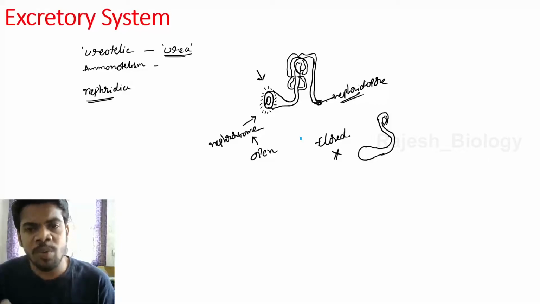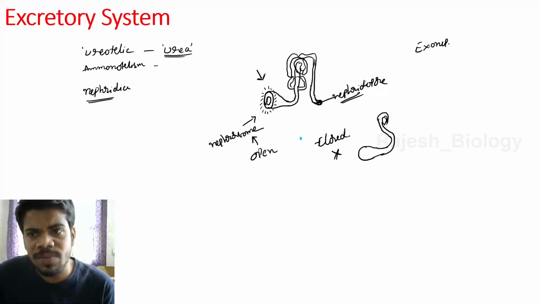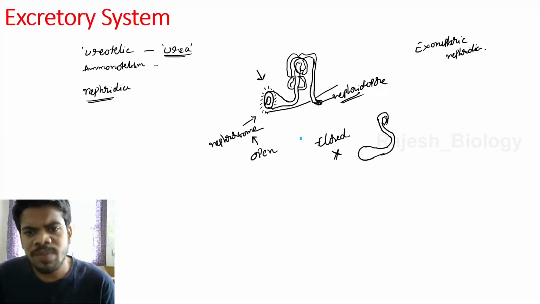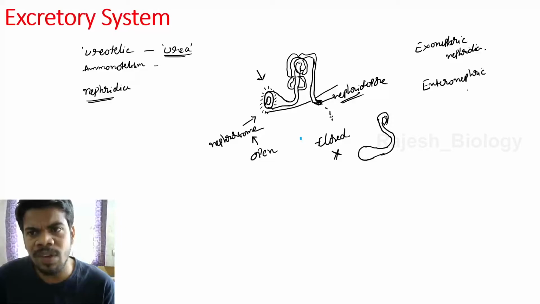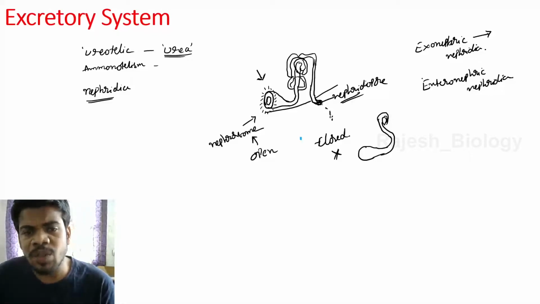There are also two types of nephridia based on where the nephridiopore opens. They are exonephric nephridia and enteronephric nephridia. Exonephric nephridia means the nephridiopore opens out through the skin, and the urine formed comes out. Some nephridia open into the alimentary canal, like the intestine, buccal cavity, or any part of the alimentary canal. This type is known as enteronephric nephridia. Exonephric nephridia open out of the body through skin pores. Enteronephric nephridia open into the alimentary canal.